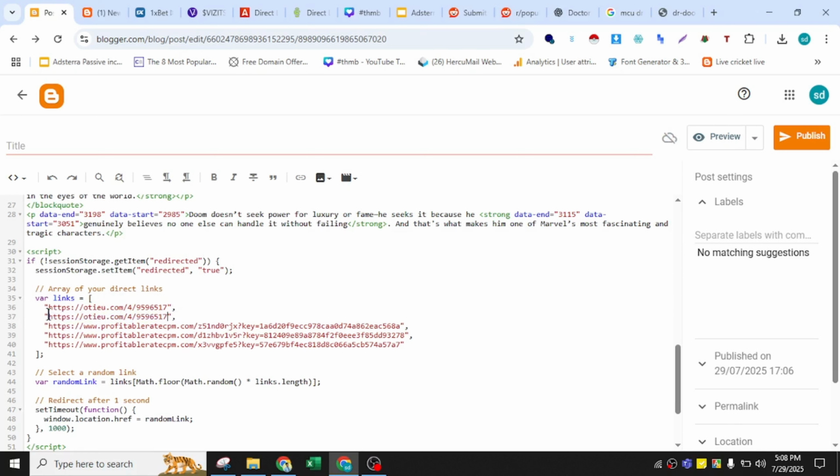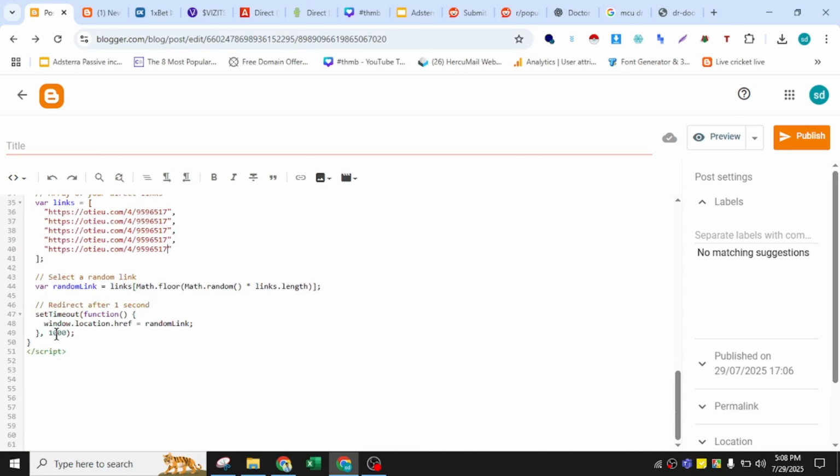Just paste it in here, and again paste it in here. That's it. So when you paste it in here, the post is actually ready. And now you need to do the timing setup. It's very simple. The timing setup you will do is 14 to 15,000, which means seconds. So don't miss any point of this video, otherwise you'll miss the important things.